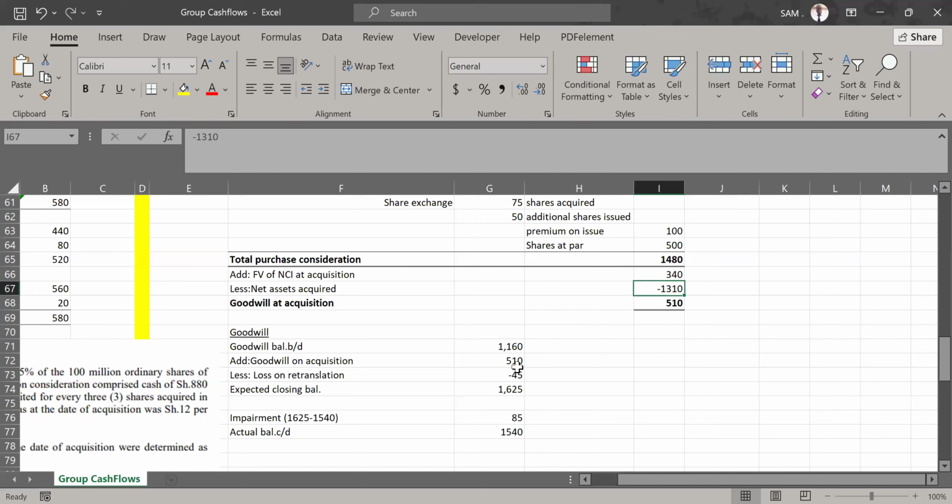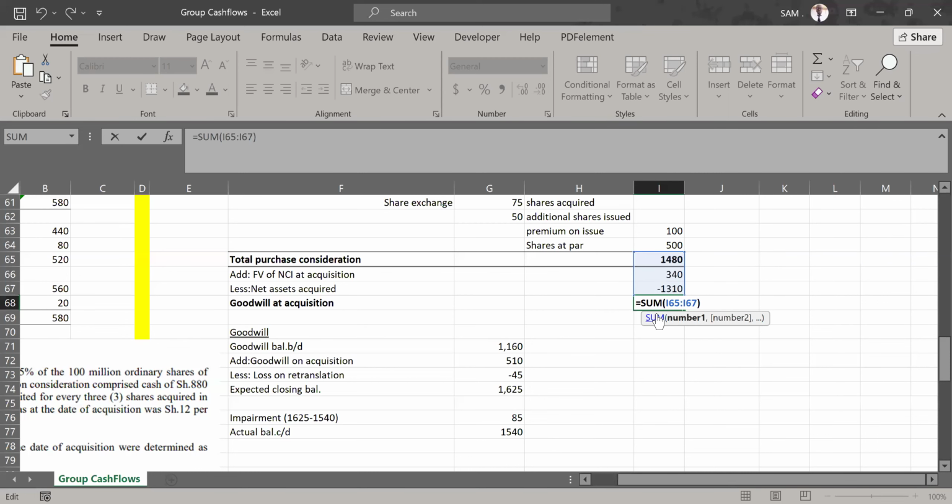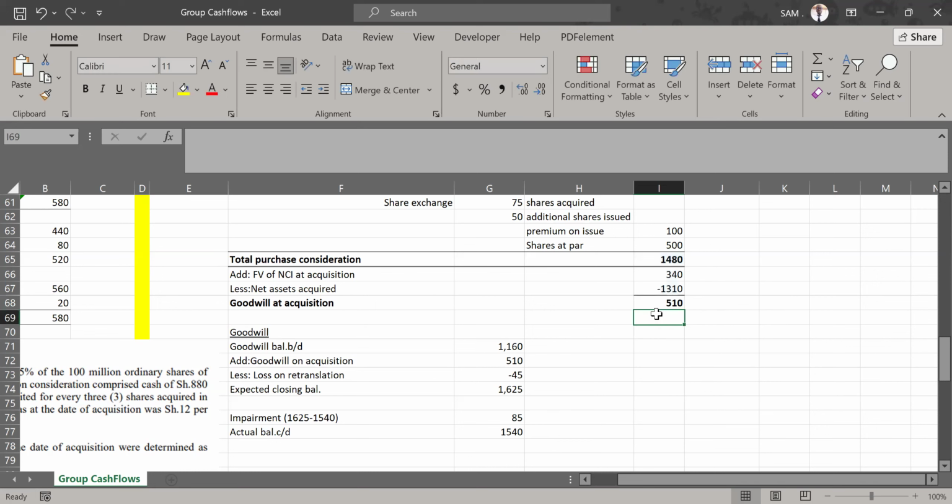But because we are lessing, we brought it in as a negative, and we got the net effect as 510. We add total purchase consideration, we add the fair value of NCI at acquisition, then we deduct the value of net assets at the date of acquisition. So we got goodwill at acquisition of 510 million.